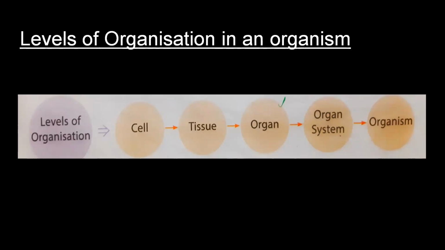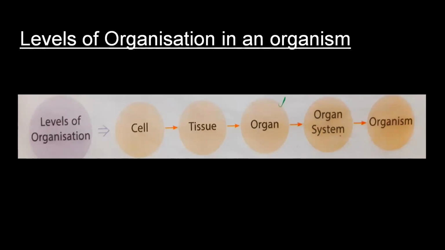A group of cells performing a specific function forms a tissue, like nervous tissue, muscular tissue. A group of tissue performing a specific function forms an organ, like kidney, stomach, etc. A number of such organs work together to form an organ system. For example, digestive system. So in the digestive system, so many organs are present like mouth, esophagus, stomach, intestine, that is large intestine, small intestine, rectum, etc. So all this forms the system, that is the digestive system.